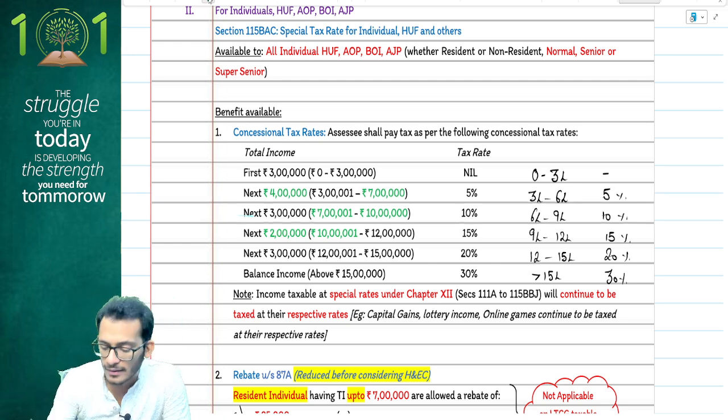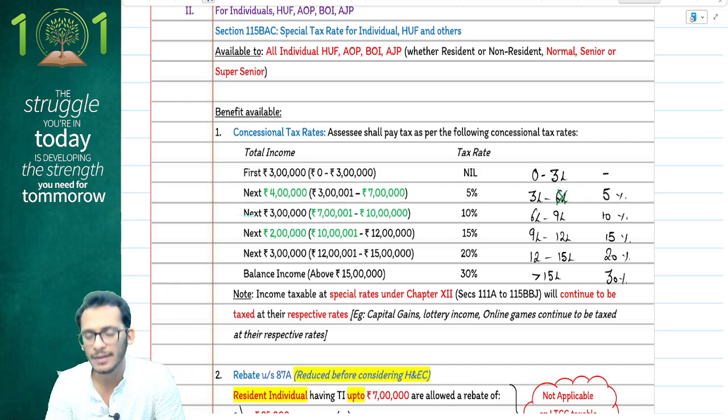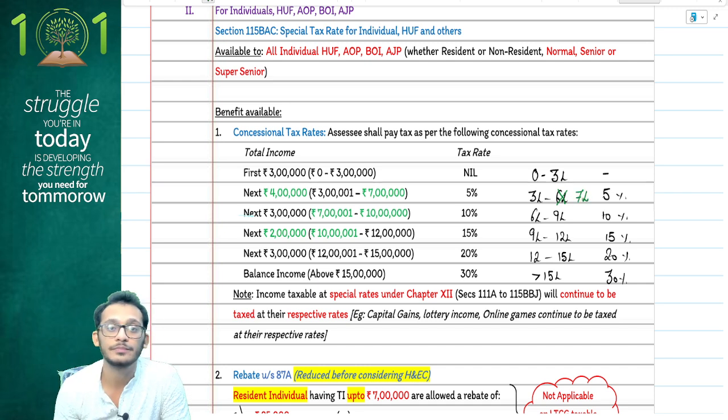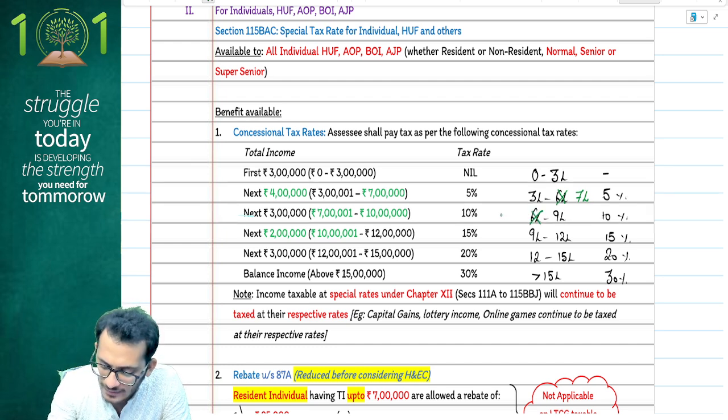Income tax decided that this limit will be increased by an additional 1 lakh, and therefore it now became 3 lakhs to 7 lakhs. How did you increase this, Rahul? You took it out from the third slab, for the fourth slab, which means this still remains at 7 lakhs to 10 lakhs. And then this now comes down from 10 lakhs to 12 lakhs.